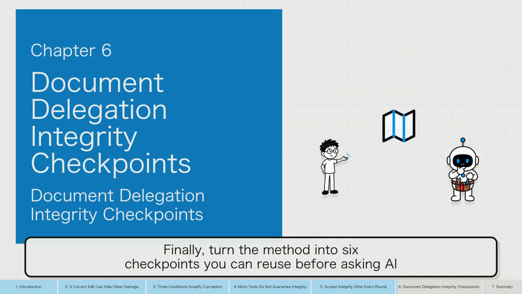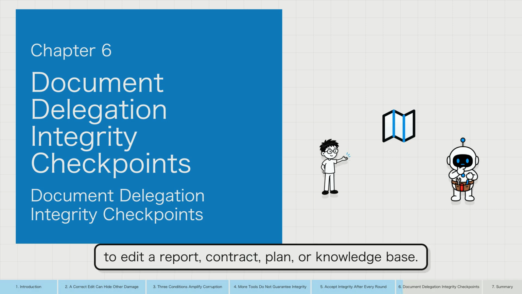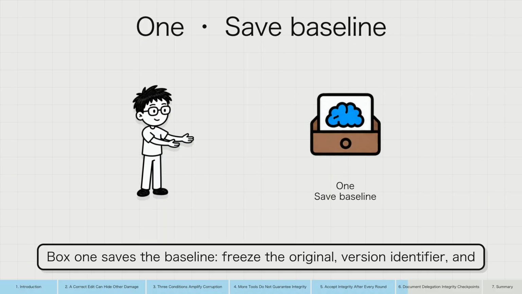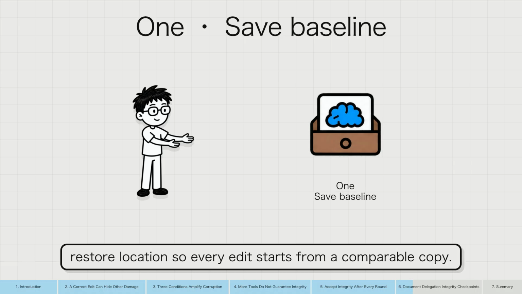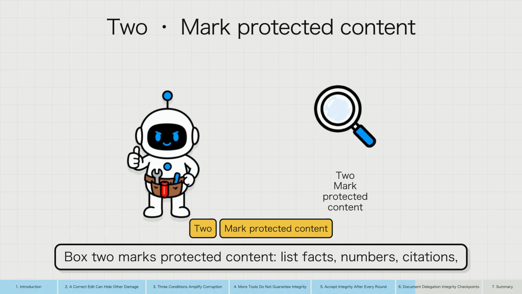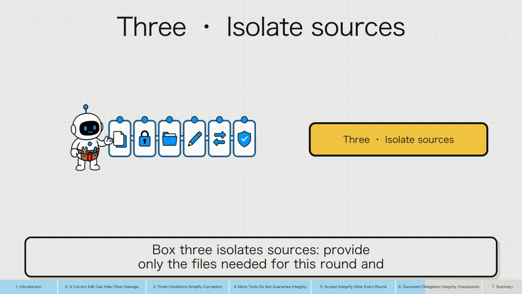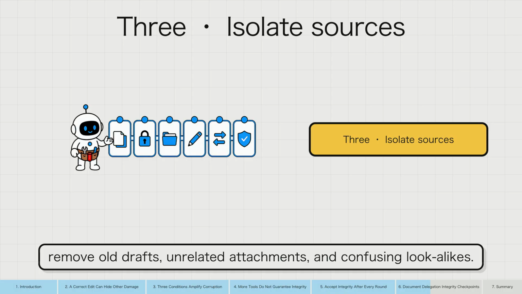Finally, turn the method into 6 checkpoints you can reuse before asking AI to edit a report, contract, plan, or knowledge base. Box 1 saves the baseline: freeze the original, version identifier, and restore location so every edit starts from a comparable copy. Box 2 marks protected content: list facts, numbers, citations, constraints, and no-edit regions that must remain unchanged. Box 3 isolates sources: provide only the files needed for this round and remove old drafts, unrelated attachments, and confusing lookalikes.